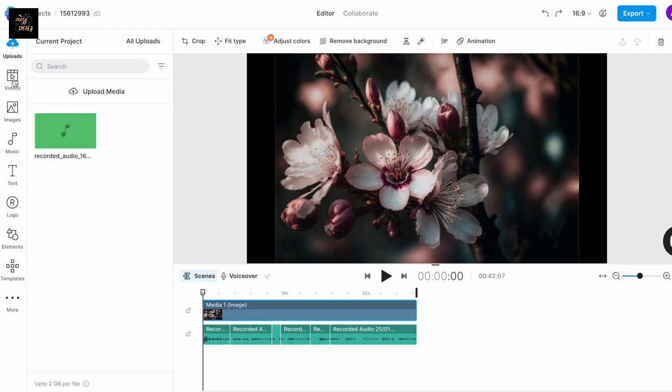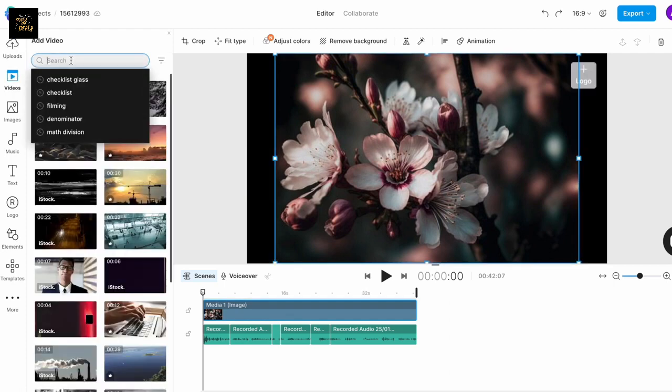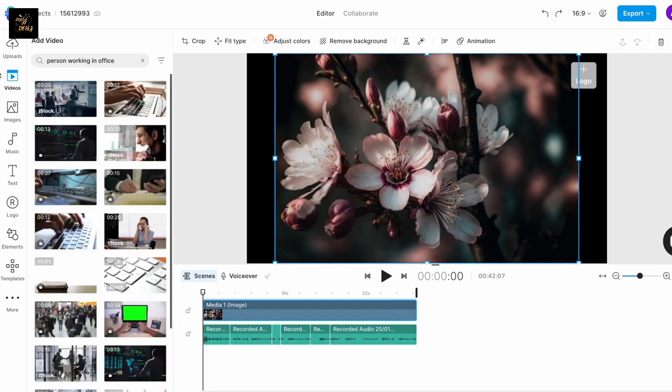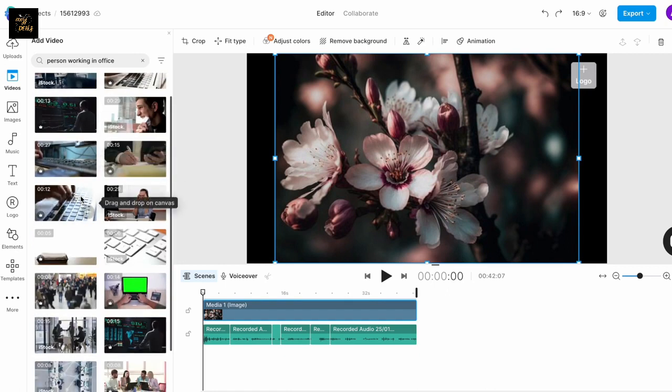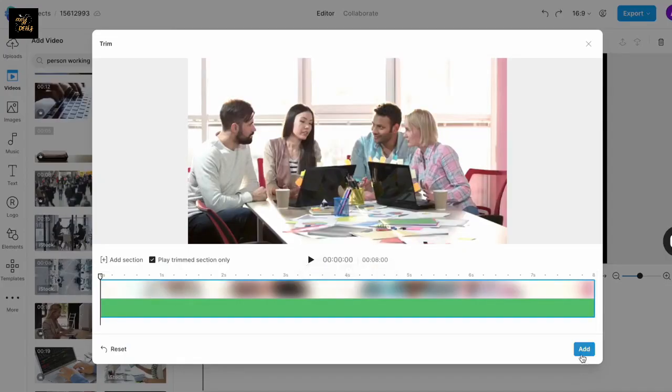For this, we will go to the video tab in the left menu and search for the same using relevant keywords in the search bar. Try a few different keyword combinations to see what results turn up. Now, once you find a clip that you like, I like this one, simply click on the plus icon next to it. This will open up a pop-up window where you want to click Add, and this will add your clip to the timeline.